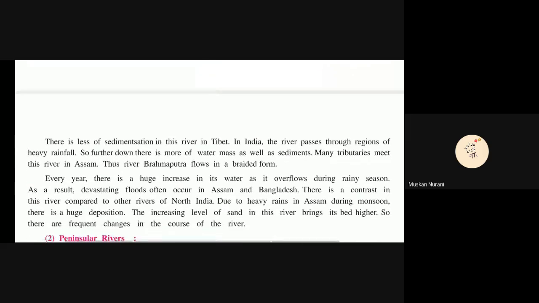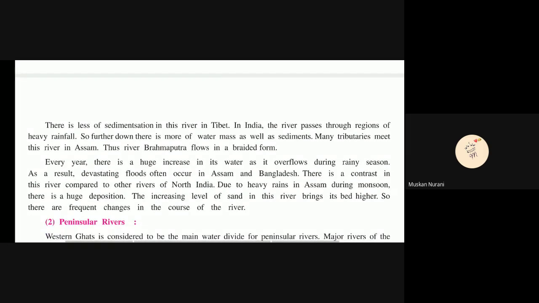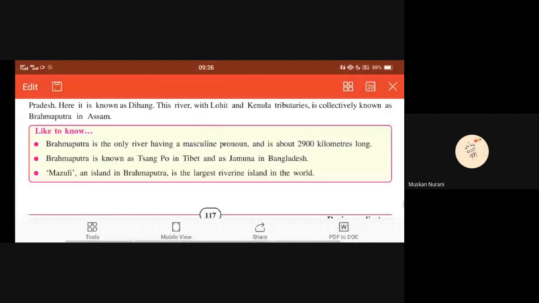There is less sedimentation because it flows less in Tibet. This Brahmaputra flows in a braided form. Next, it flows in Assam and Bangladesh, and as there is heavy rain in Assam during monsoon, there is huge deposition. After that, its bed, that is the soil level, also increases. Clear? It is about 2,900 kilometers long, and in Tibet it is known as Sangpo.